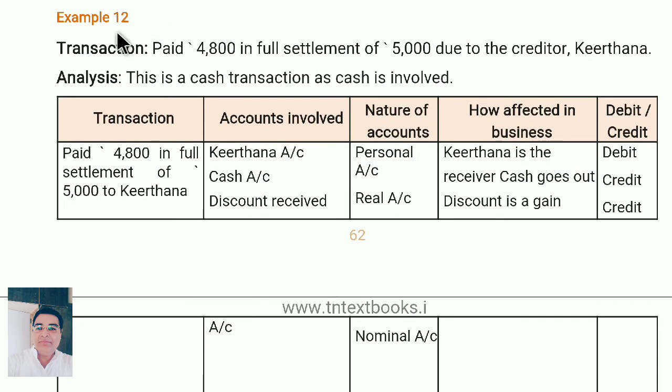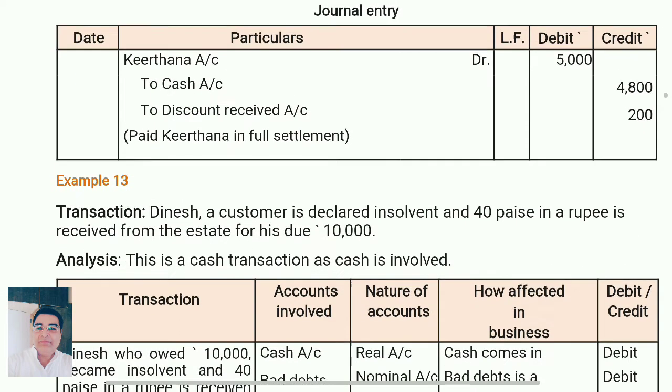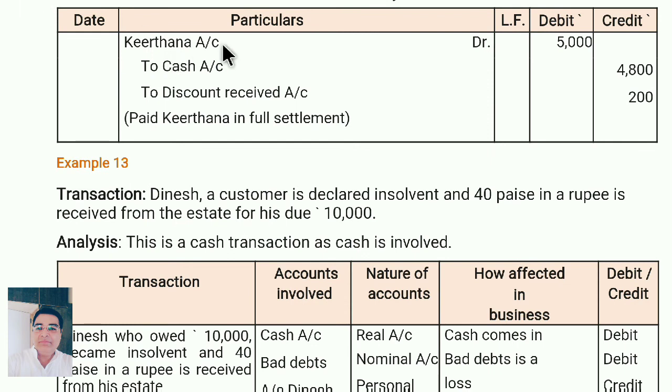Next, example 12. Paid 4,800 in full settlement of 5,000 due to the creditor Kirtana. Instead of 5,000, only 4,800 was paid. Now see it very carefully. Kirtana account debit.